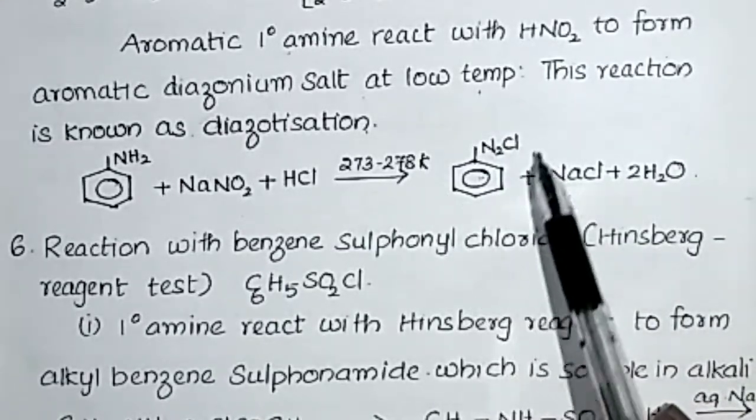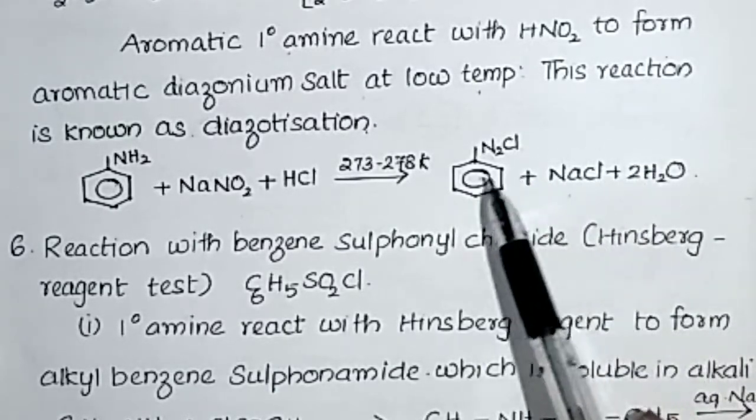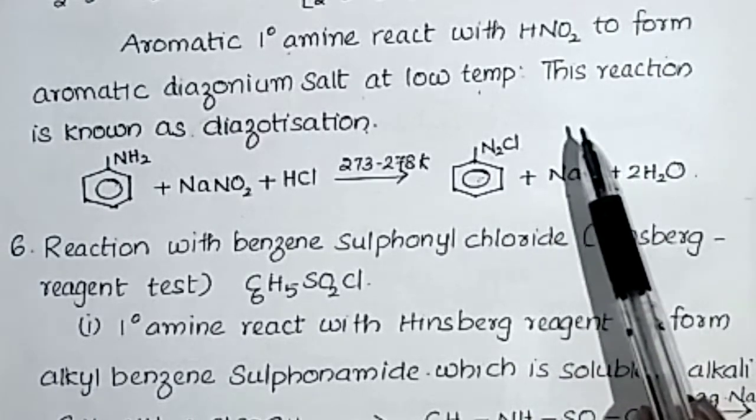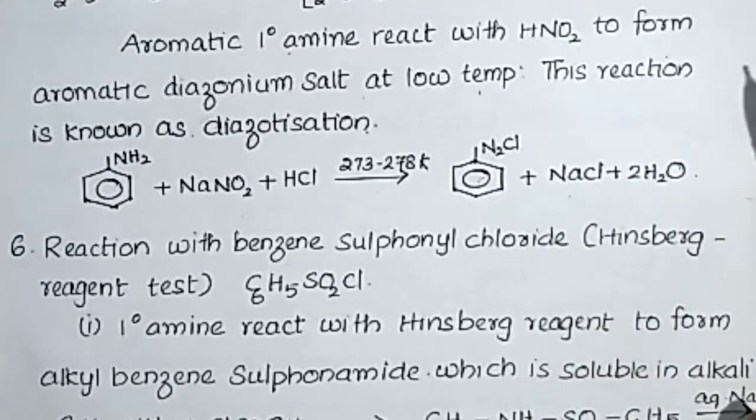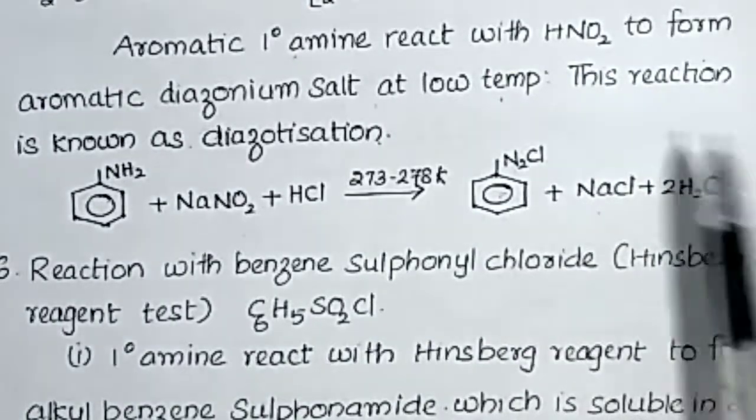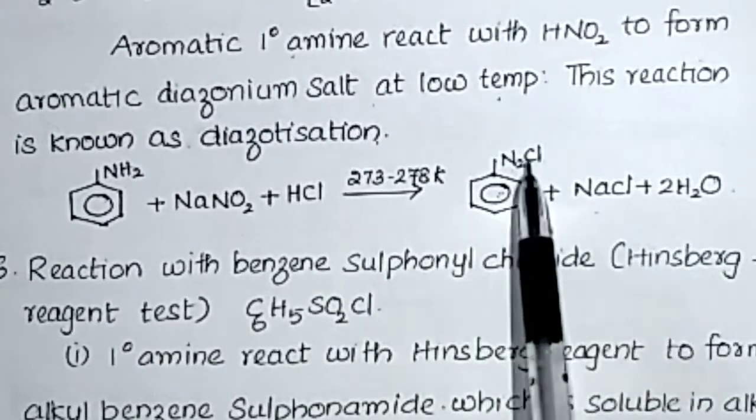This benzene diazonium chloride is stable, does not undergo hydrolysis. This is stable, but aliphatic diazonium salts are unstable, so they undergo hydrolysis to form alcohols. Aromatic diazonium salts are stable, so they do not undergo hydrolysis. So we get benzene diazonium chloride.